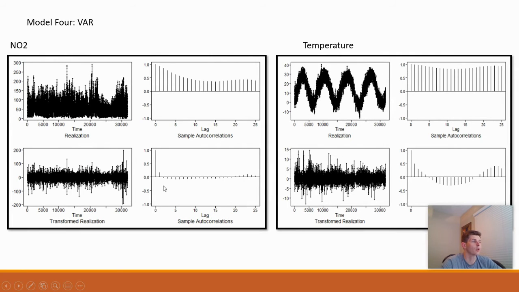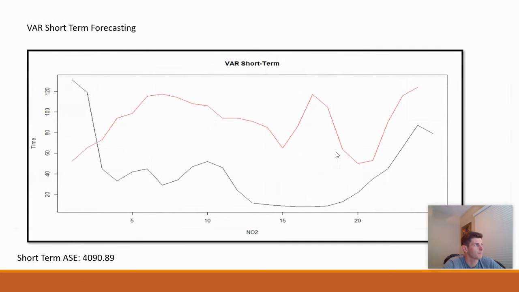The next model I did was a VAR model. I used temperature as the explanatory variable. But looking at the realizations, it was very clear to me that I had to difference the data. After I differenced the data, you have much tighter realizations and pseudo-cyclic autocorrelations versus the damping autocorrelations. But despite using a VAR model with an explanatory variable, the ASE didn't come out much better at all.